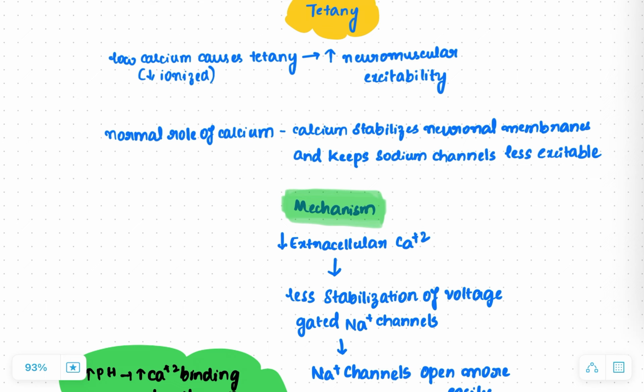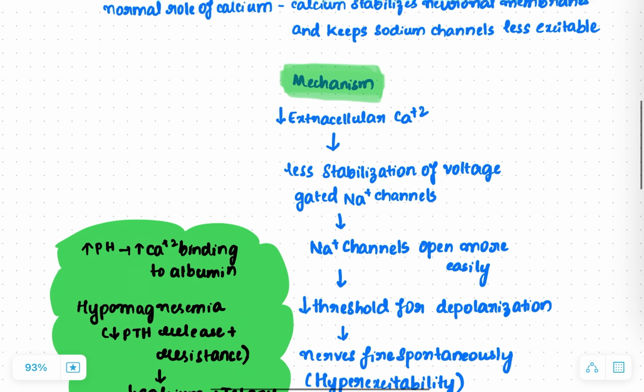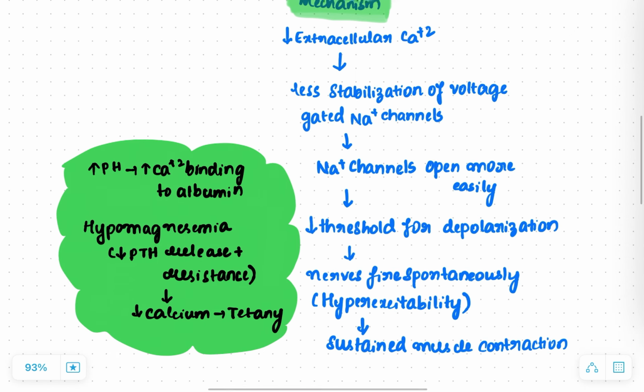So the normal role of calcium is to stabilize the neuronal membrane and keep the sodium channels less excitable. The sodium channels opening will cause depolarization and excitability. So the normal role of calcium is stabilization of this neuronal membrane, causing less excitability. So the mechanism is, whenever there is low extracellular calcium, it causes less stabilization of the voltage gated sodium channels. So they can open more easily and cause more depolarization and hyperexcitability, because the nerves will be excited spontaneously and continuously. So this causes sustained muscle contraction, leading to tetany.